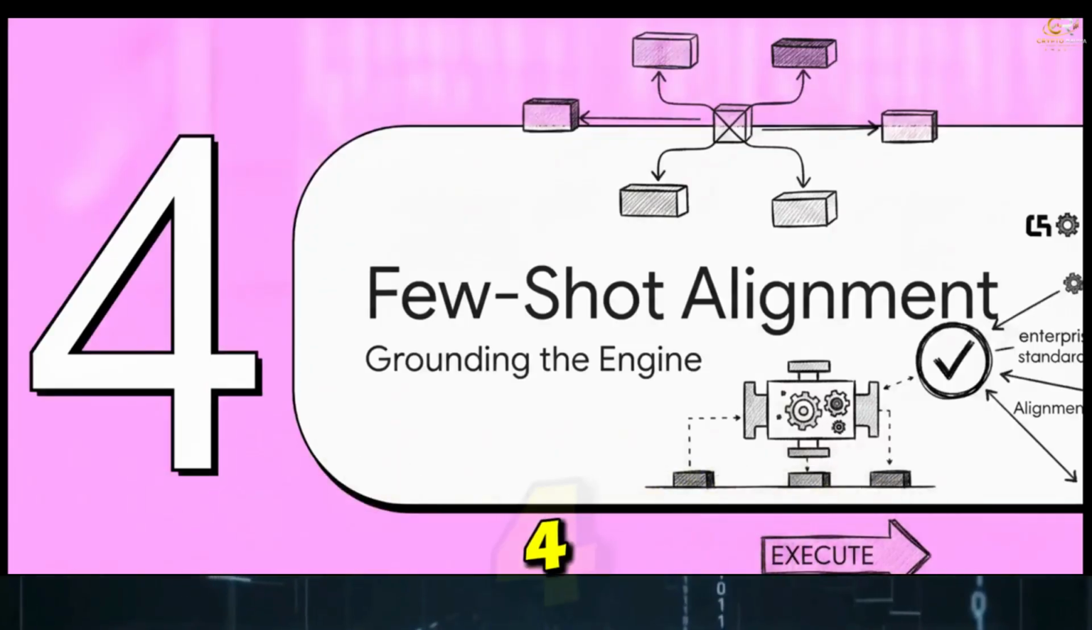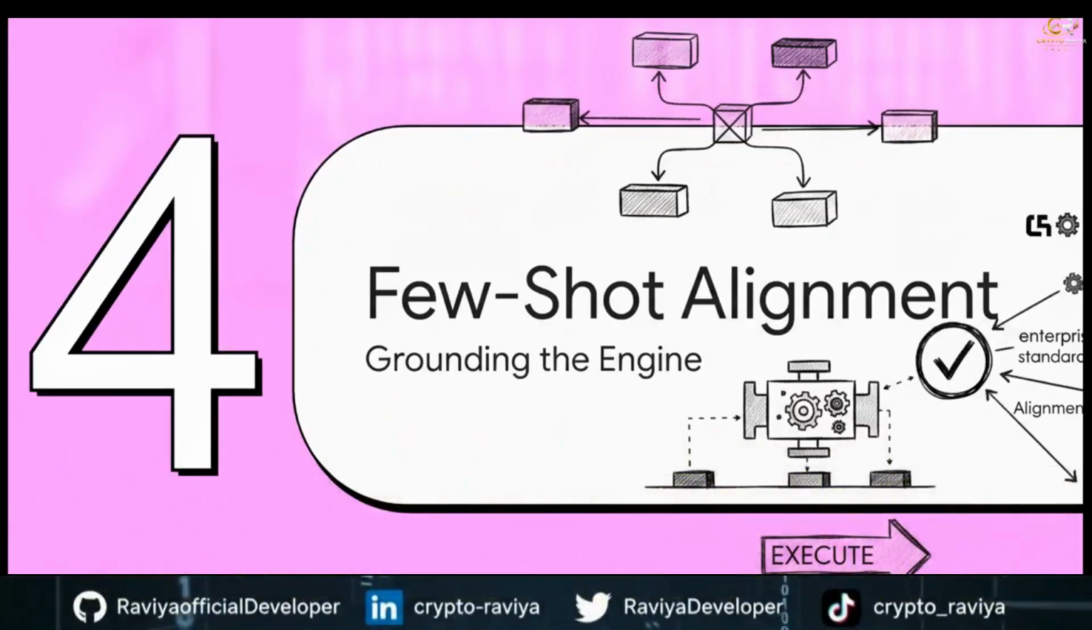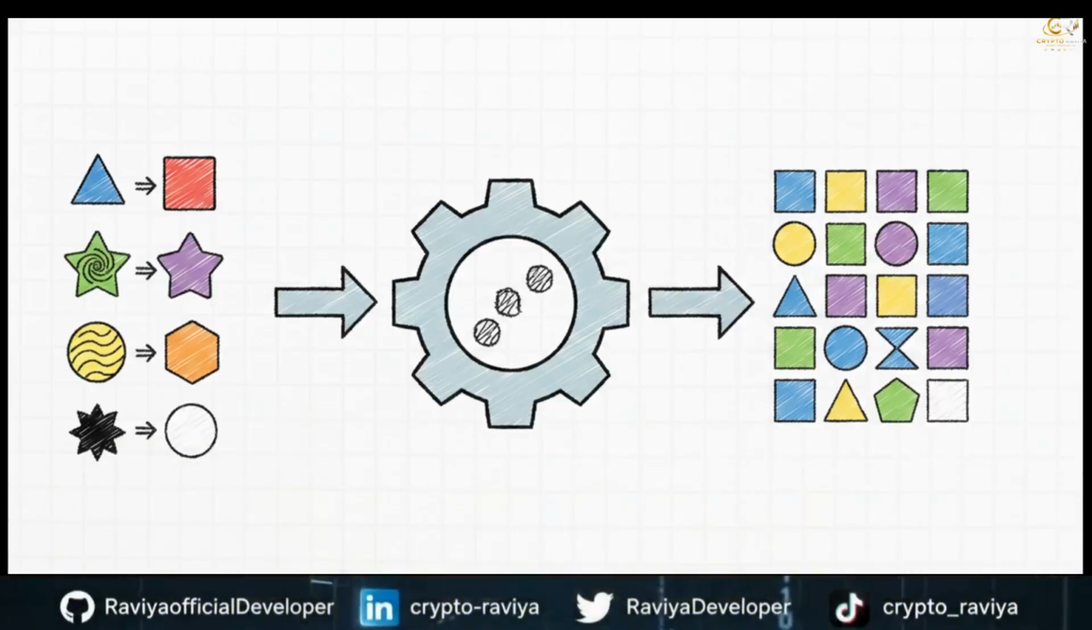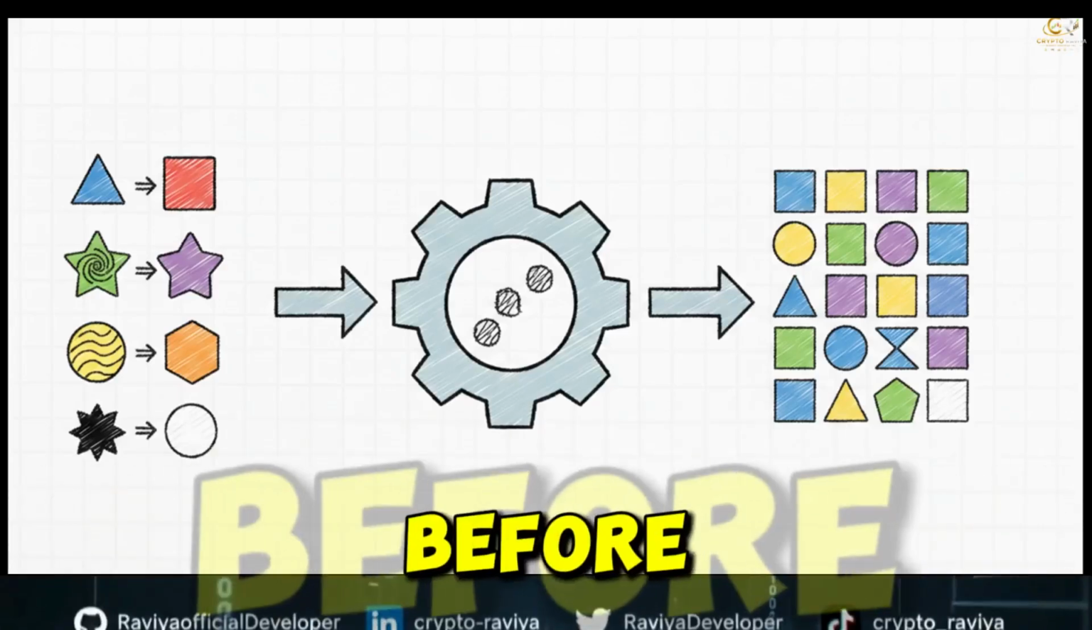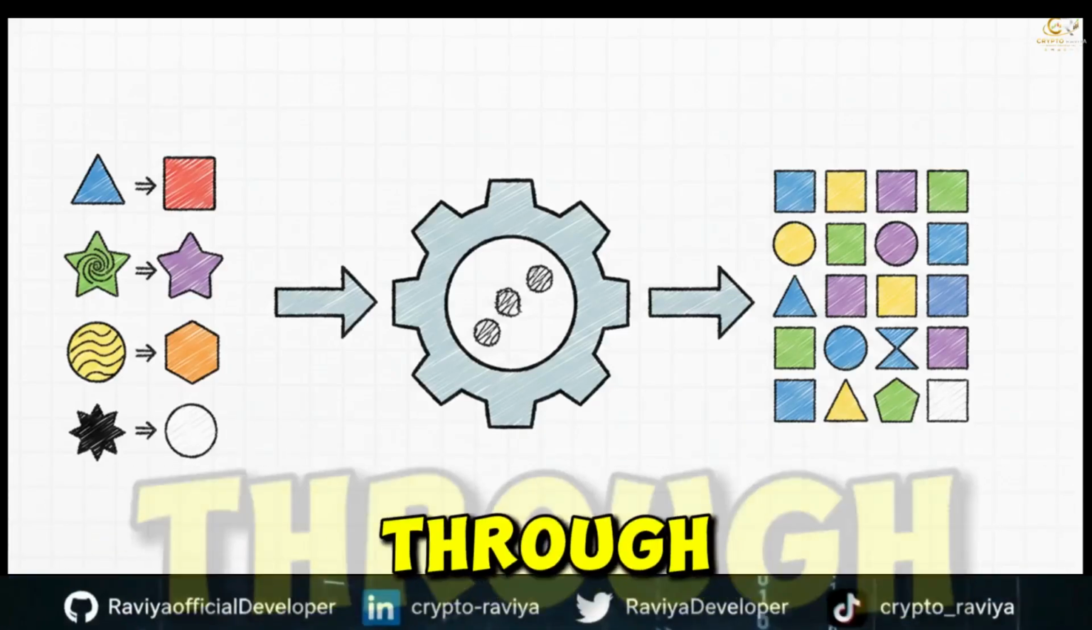Okay, Section 4, Grounding with Few-Shot Alignment. So, we have our structural blocks, we have our reasoning paths, but how do we anchor this whole engine to specific enterprise standards before we hit execute? We do that through few-shot grounding.